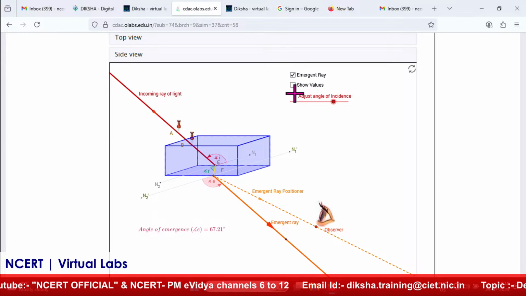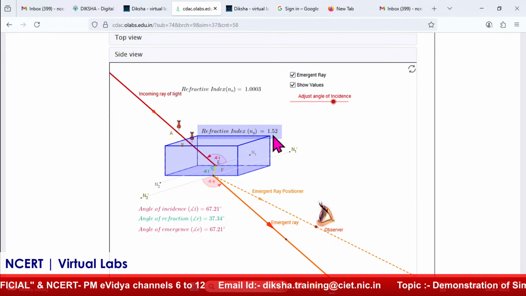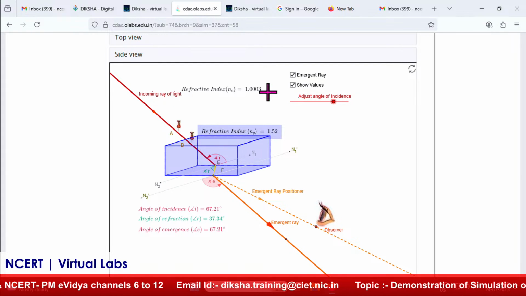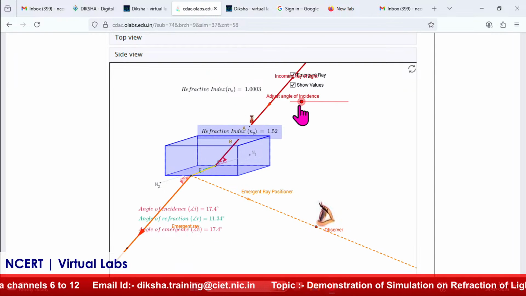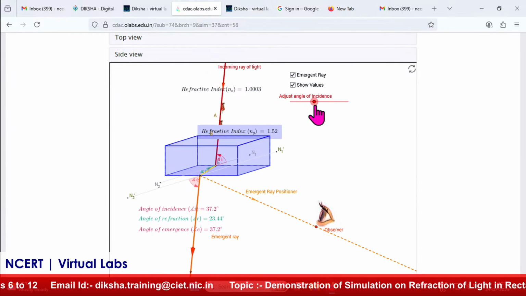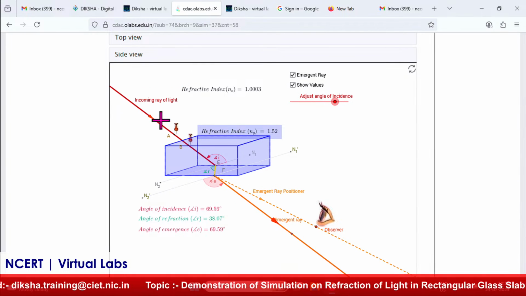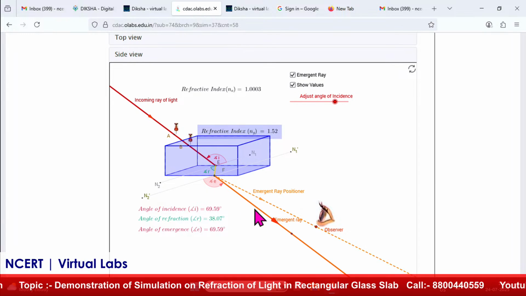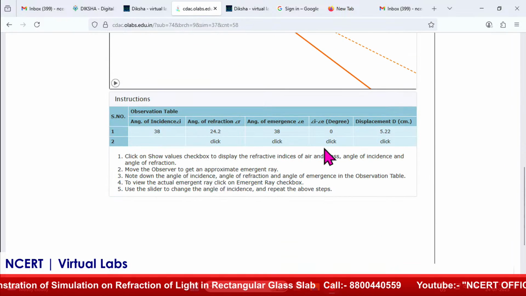This is the emergent ray, and I can show the value 1.52 and the refractive index of 1. You can see how the angle of incidence changes, and when you extend this incoming ray, you will observe that it is a straight line. This is a more beautiful way of seeing the side view.